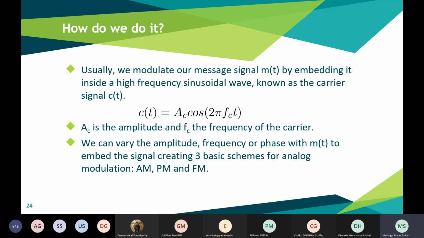We can vary the amplitude, or the frequency, or the phase of the carrier signal with respect to the message signal. So this gives us three basic modes of modulation: AM, PM, and FM. AM is amplitude modulation, where we change the amplitude of the carrier signal. PM is phase modulation, where we change the phase of the carrier signal, and FM is frequency modulation, where we change the frequency of the carrier signal.